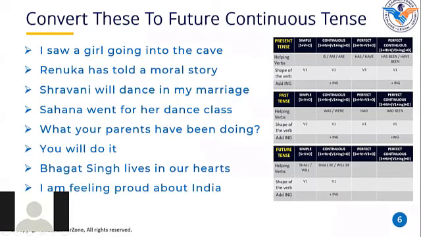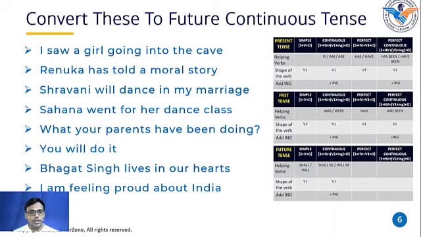I want you to read the sentence and tell me in which tense this has been written. I am feeling proud about India. Okay, very good. Are you feeling proud about India? Yes, sir. So in which tense is this written? Present continuous tense. Why? Because the helping verb is am, and feel is the first shape of the word, adding ing to it. Correct.